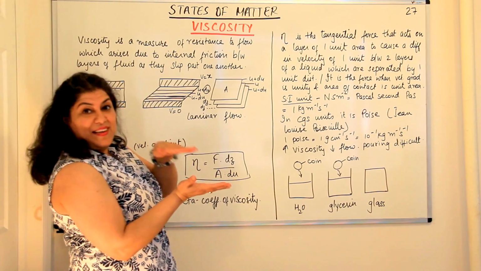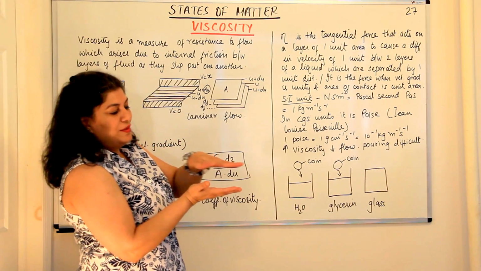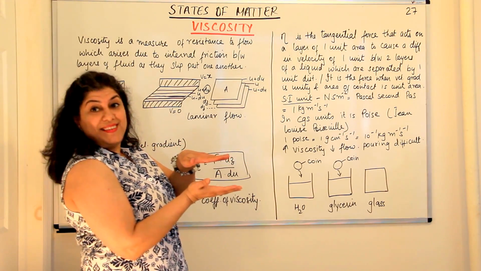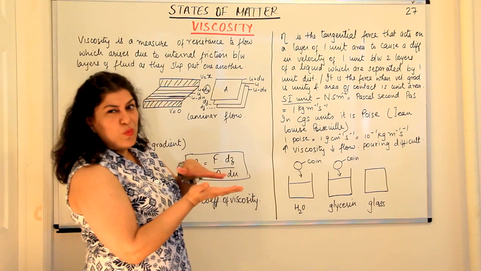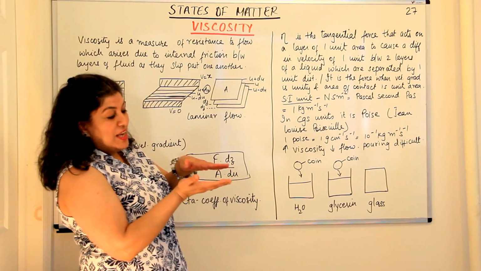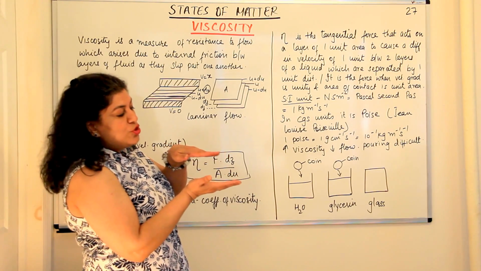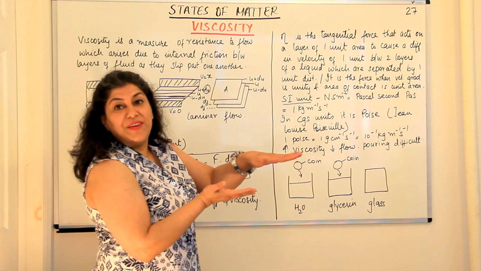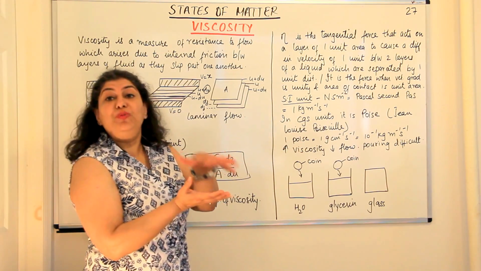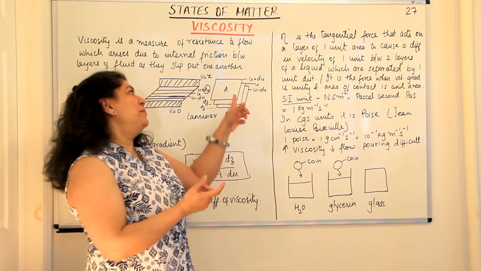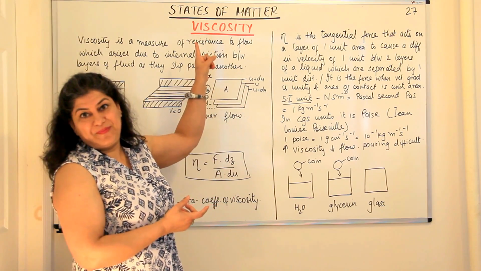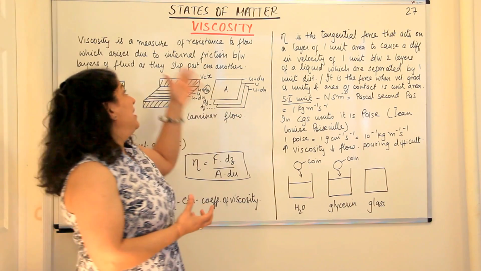These liquid layers, the one on top has the tendency to move, while the lower one is resisting it, is stopping it. So a little force has to be used to push the upper layer further. And how much this force should be equal to is the measure of viscosity. So what is viscosity?